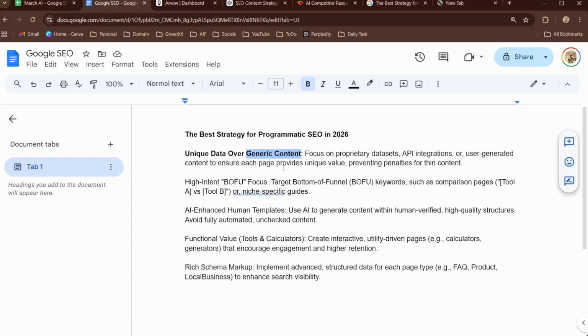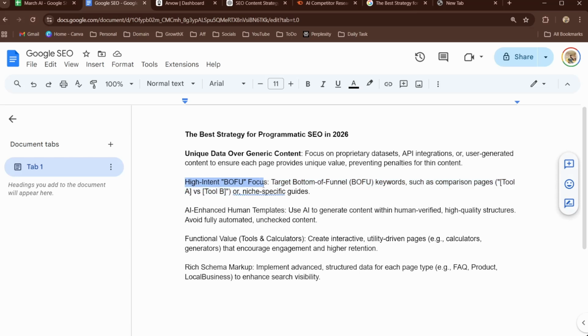But how is it unique to millions of SEO writers who are using ChatGPT to produce the same article on the same keyword, right? So what you can do is focus on datasets, API integrations, or user-generated content to ensure each page provides unique value, preventing penalties for thin content. Now, what this means is add some human experience and some human examples. So there should be some human touch.